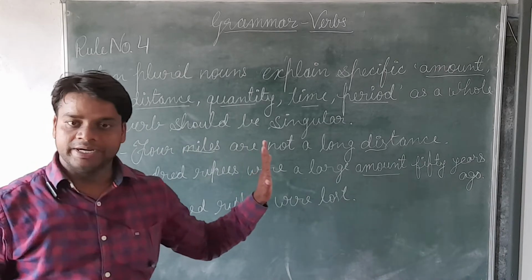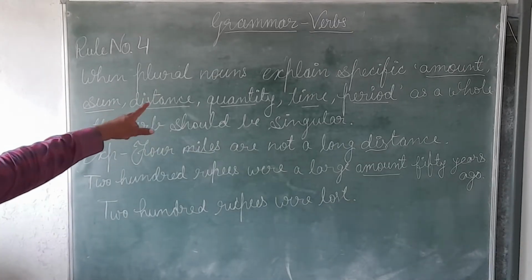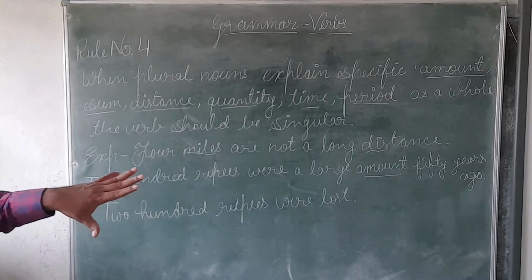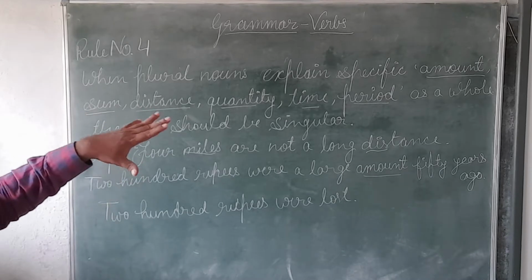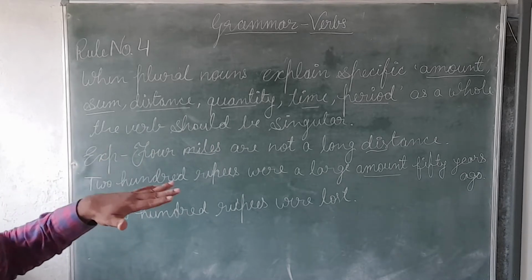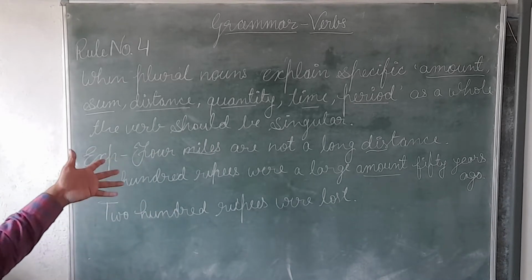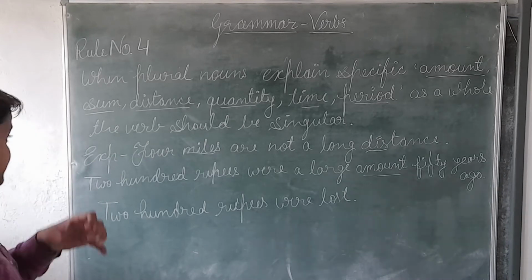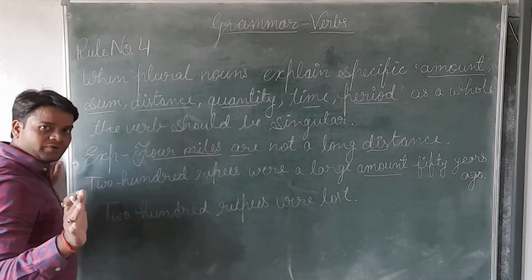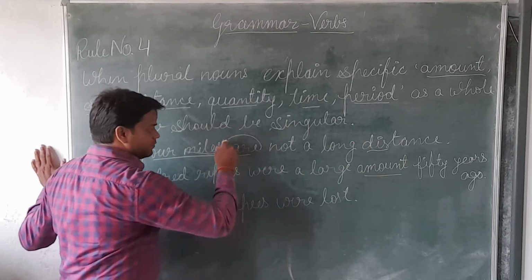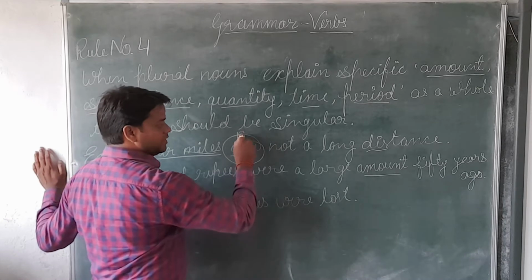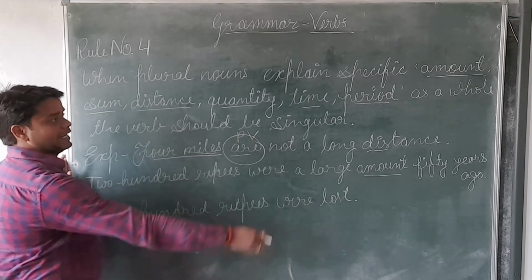Now, did you get it? If plural nouns explain a specific amount, sum, distance, quantity, time, period, as a whole, the verb should be singular. Now we will see the first example: 4 miles are not a long distance. First of all, try to find the verb here. The verb is here, and this is a plural verb.